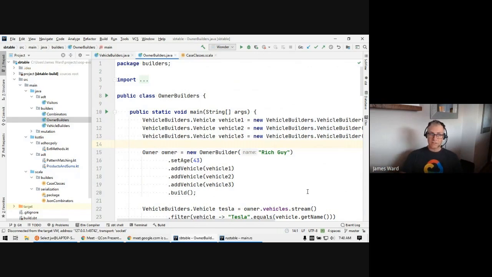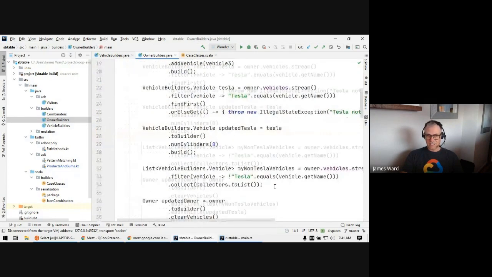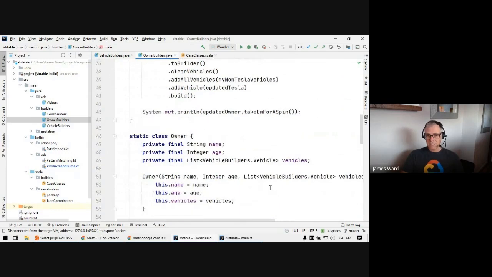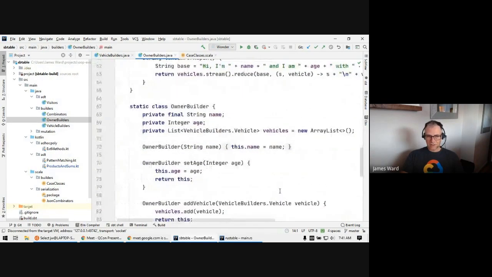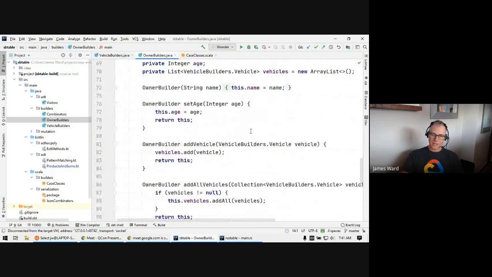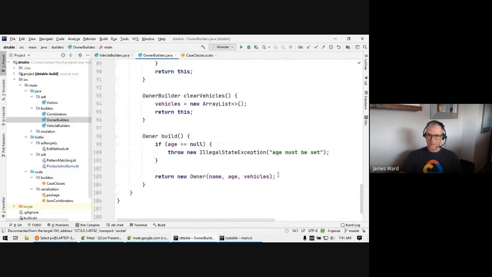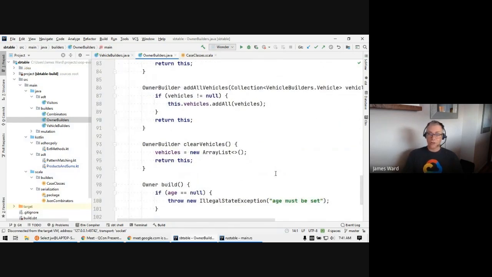building. So let's say we have our vehicles, but let's say now we have owners, and owners have vehicles. And now our syntax starts to get pretty gruesome here for how we will build a hierarchy of objects. So you can see just a lot of code here. We oftentimes get to the place where we have to be able to go from our immutable POJO back to a builder so that we can make modifications and then rebuild it. And so things get pretty nasty pretty quick with hierarchical objects.